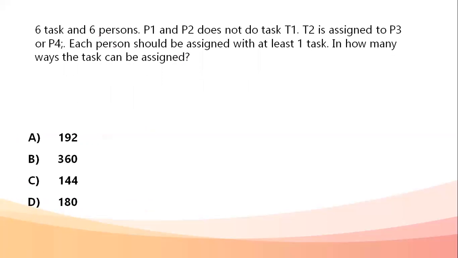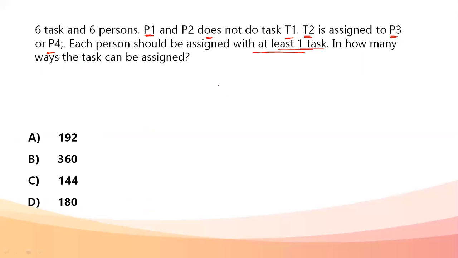Six tasks and six people. Okay, given to us already. P1 and P2 do not do task T1. Okay, P1 and P2 are not going to do task T1. T2 is assigned to P3 or P4. Okay, now T2 is assigned to either P3 or P4. Each person should be assigned at least one task. In how many ways can the tasks be assigned?